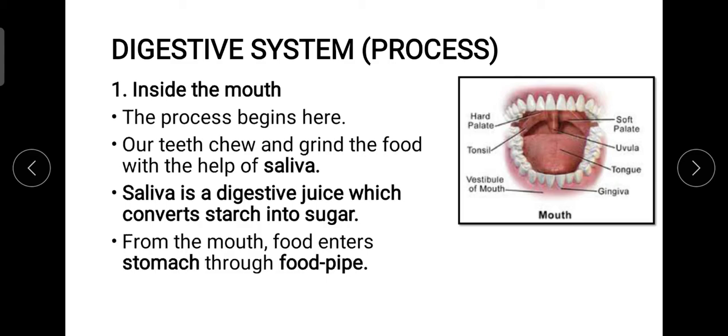This is considered a digestive juice which has the tendency of converting the starch present in the food we take into simple sugar. Starch is actually a complex sugar which is generally present in all the food that we are eating.